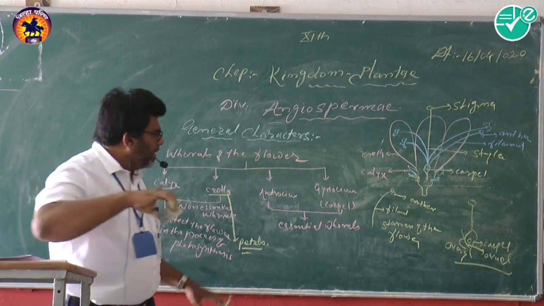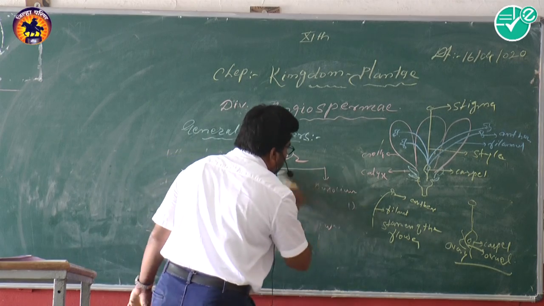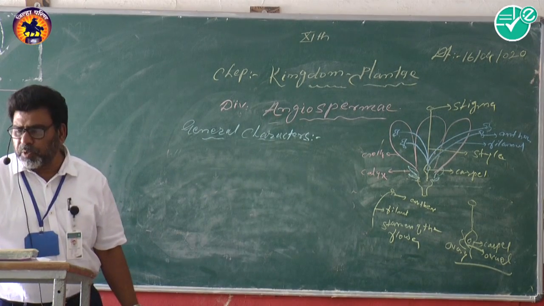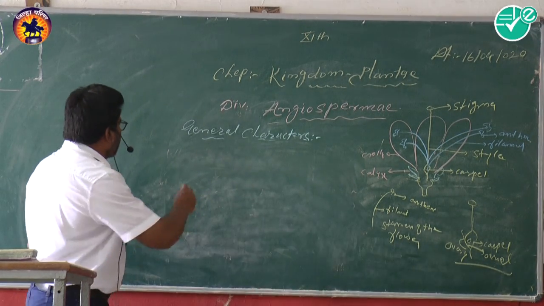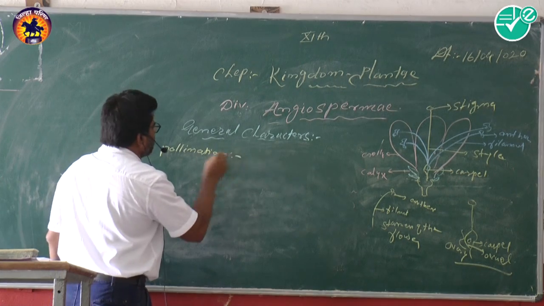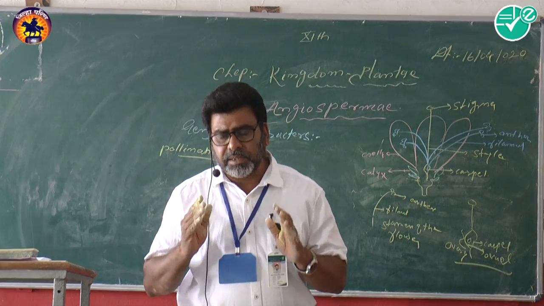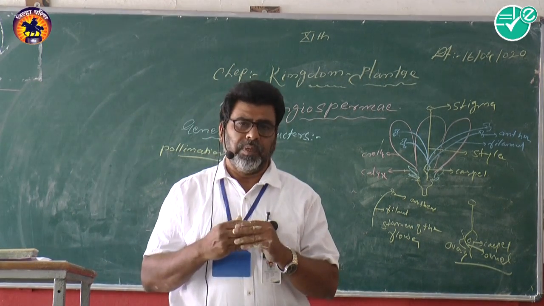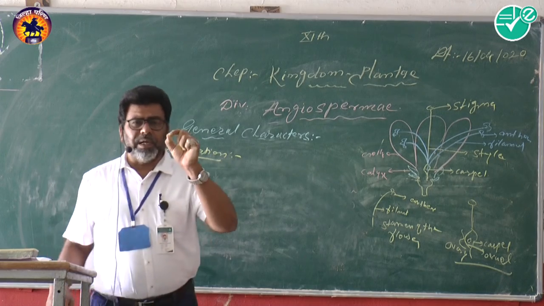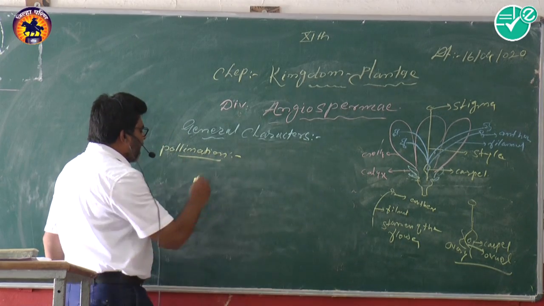Now after the structure of the flower, first of all we study how reproduction takes place in the angiospermic plant. We know that first of all comes pollination. Now what is pollination? I told you that pollination is the first stage, the first step of reproduction in angiospermic plants. Pollination means the transfer of pollen grains from the anther to the stigma. So I will write the definition here.